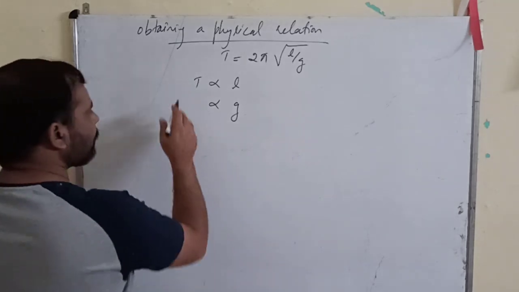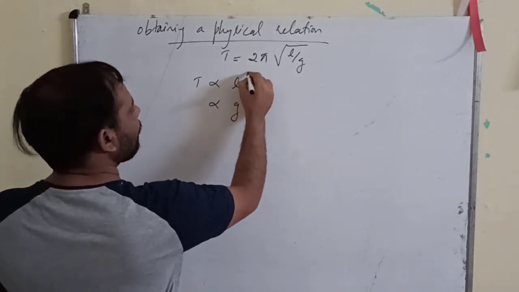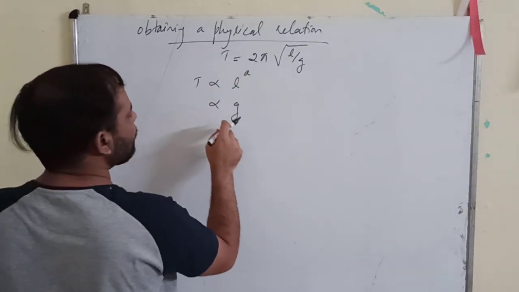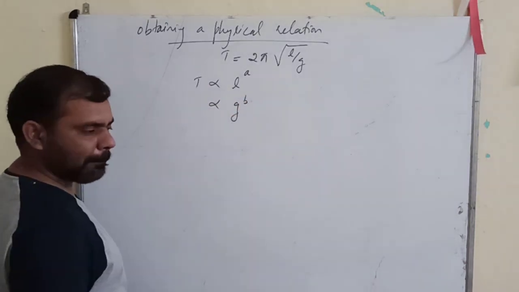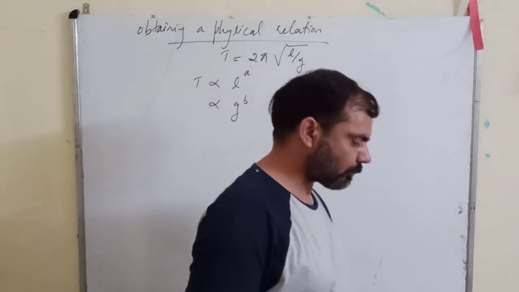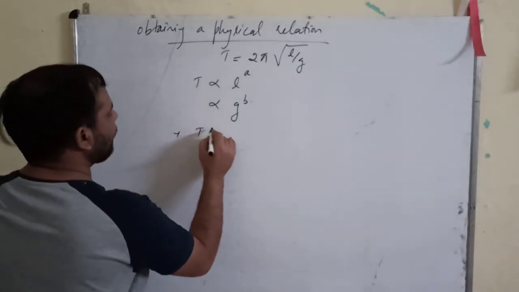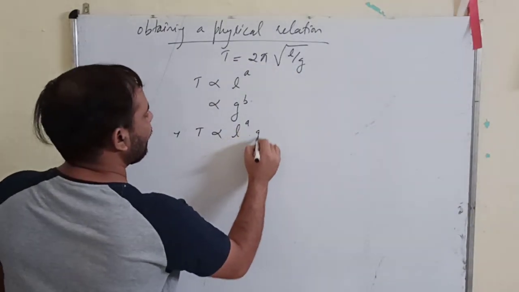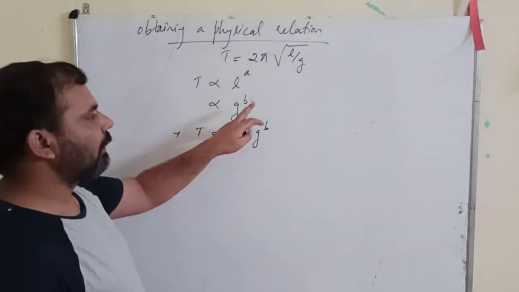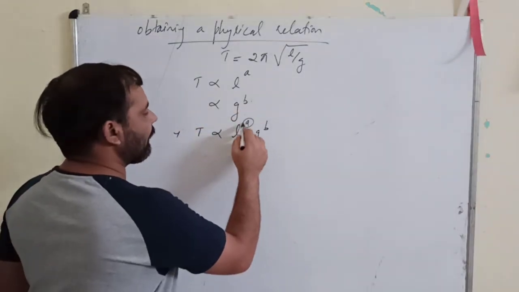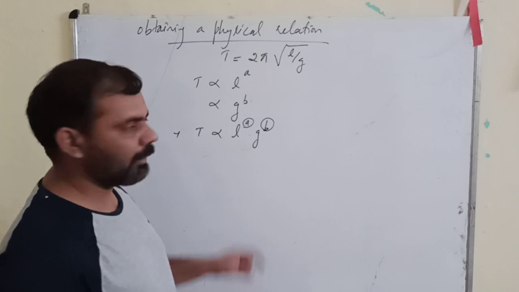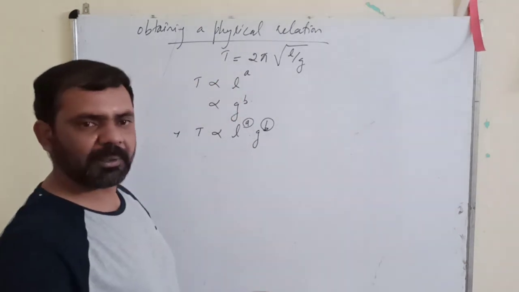Let us suppose that the time period depends on L to the power A and G to the power B. So it means that T is proportional to L raised to the power A, G raised to the power B. Now what we need to find are these values A and B, and with the help of that we will form the relation.